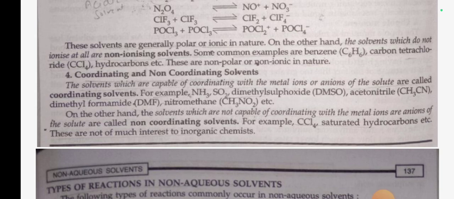On the other hand, the solvents which do not ionize at all are non-ionizing solvents. Some common examples are benzene, carbon tetrachloride, hydrocarbon, etc. These are non-polar or non-ionic in nature.